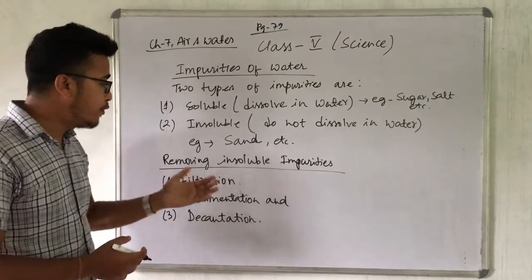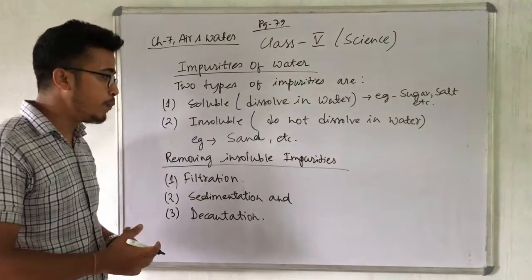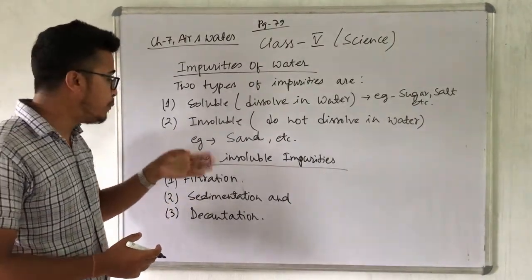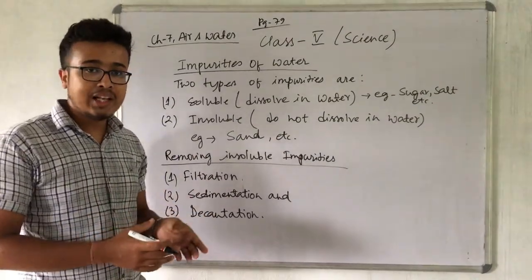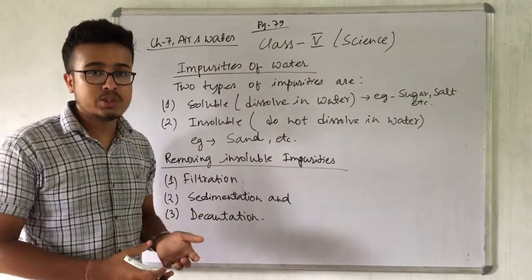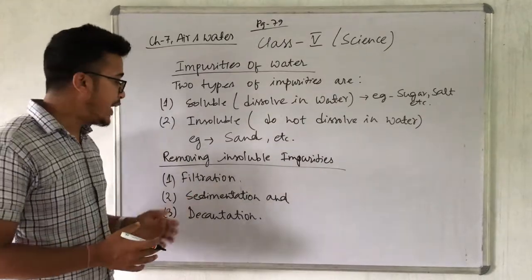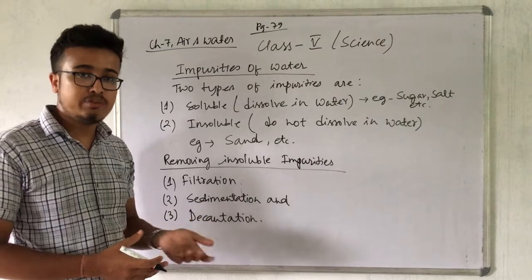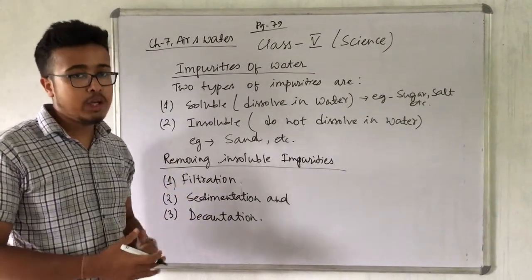Now, removing insoluble impurities. How do we remove these insoluble impurities, for example sand, when they are present in soil? There are three physical processes from which we can remove the insoluble impurities.